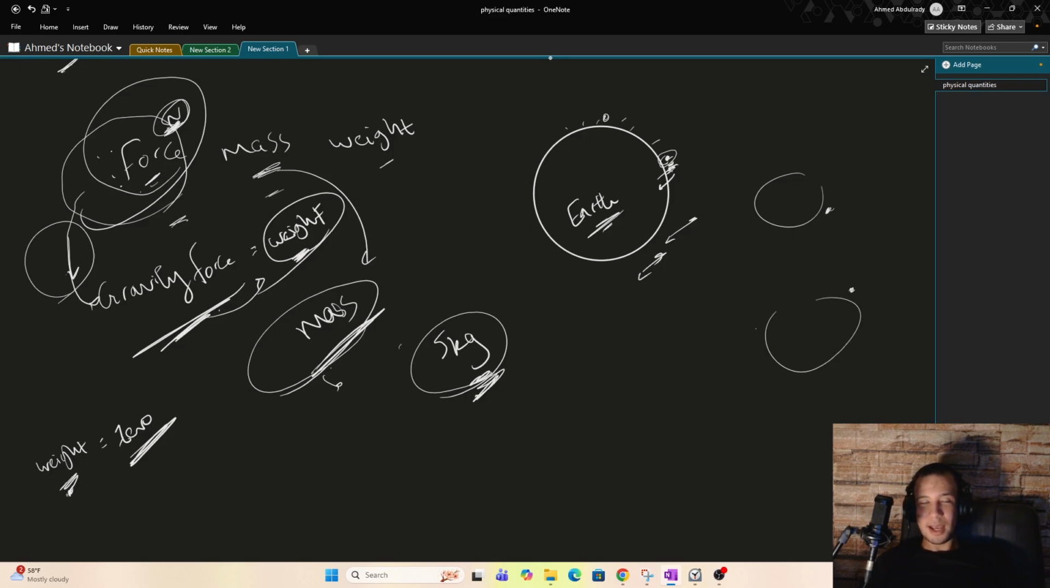But the weight, how much the planet is pulling it towards it, differs. On Earth it's a different value than on the moon, or on Mars, or on Saturn. It could be zero in deep space. So that's the difference between mass, weight, and force.